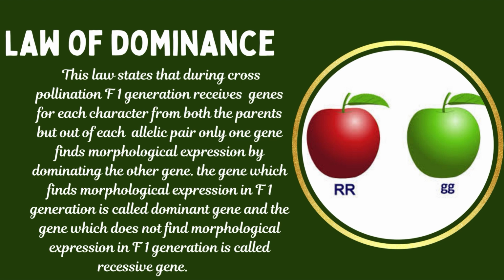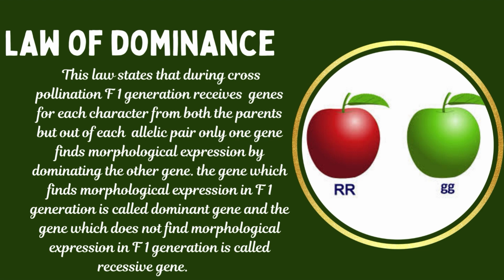Coming to the third law of inheritance, namely law of dominance. This law states that during cross pollination, F1 generation receives genes for each character from both the parents. But out of each allelic pair, only one gene finds its morphological expression by dominating the other gene.